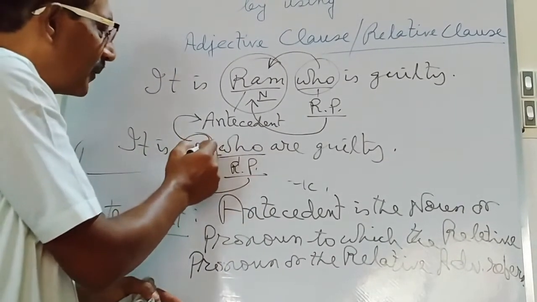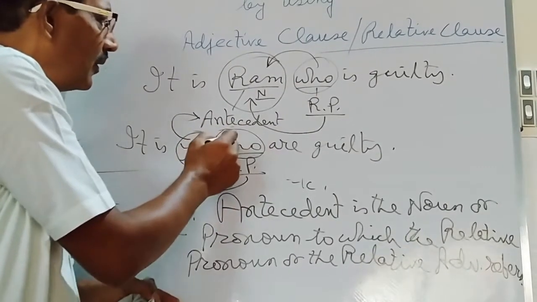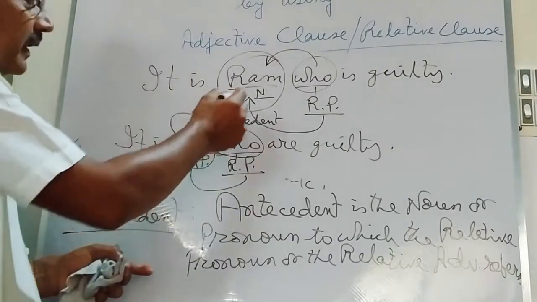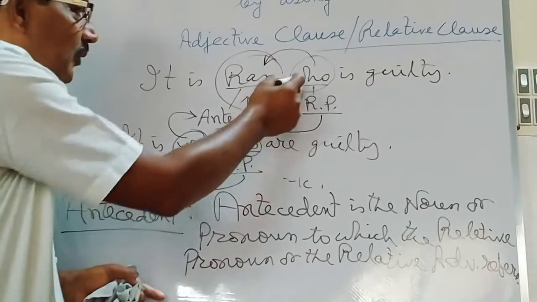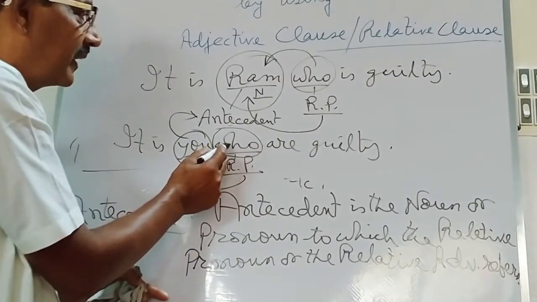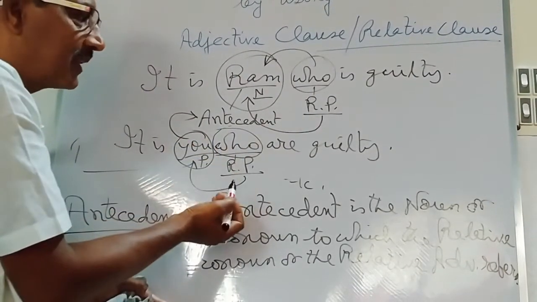Here, just after the noun or the pronoun, the relative pronoun is used. It may also be the relative adverb. The relative pronoun or the relative adverb is used. Here, who is the relative pronoun? Who is the relative pronoun in the second sentence? Because here Ram is the person, you are also the person.